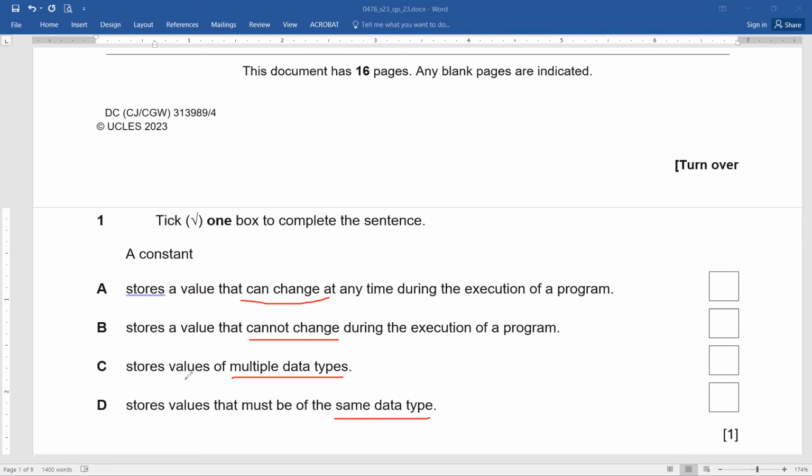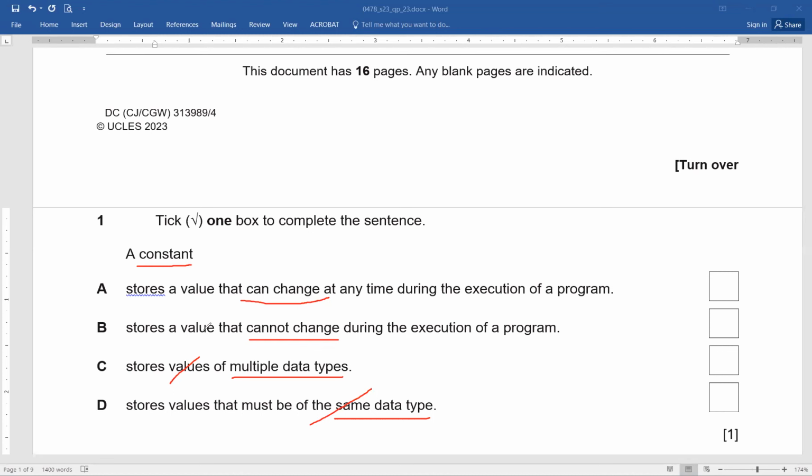By the way, what do you think? I've underlined the keywords. What do you think is completely out of question for the word constant? Multiple data types? Correct. Values of the same data type. By the way, same data type means, what are we talking about? Exactly, that's an array. It means this is also out of question.